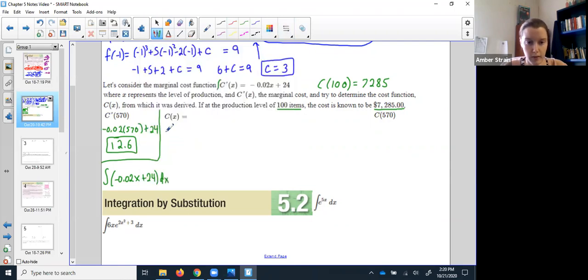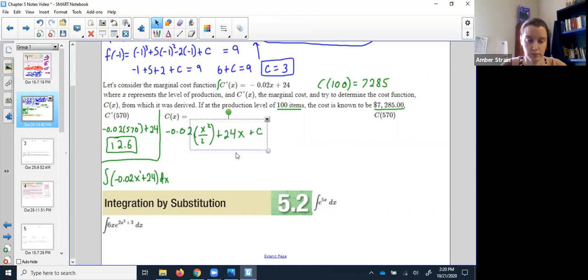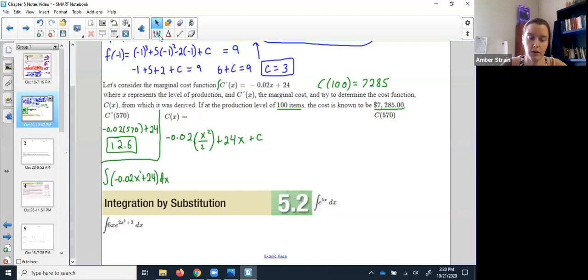All right, so that would give me -0.02, and that's a single x, x to the first. So 1 higher than 1 is 2. Okay, this is the constant 24. It doesn't go away. For the integral, it gets an x. And then right now it's plus c. Okay, so this is my cost function so far, but I'm not done yet. We'll put our final answer up there.